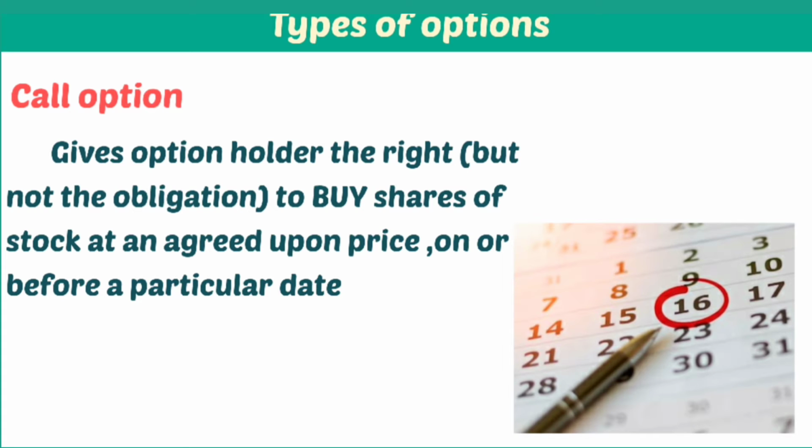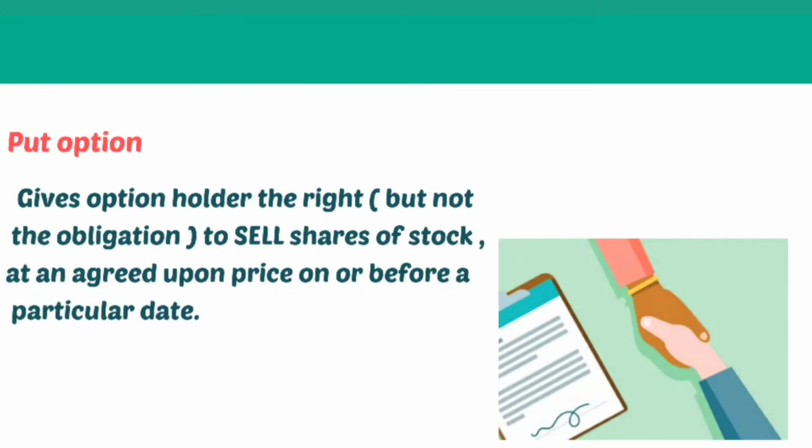Types of option. First one, call option: gives the option holder the right but not the obligation to buy shares of stock at an agreed upon price on or before a particular date. Second one, put option: gives the option holder the right but not the obligation to sell shares of stock at an agreed upon price on or before a particular date.